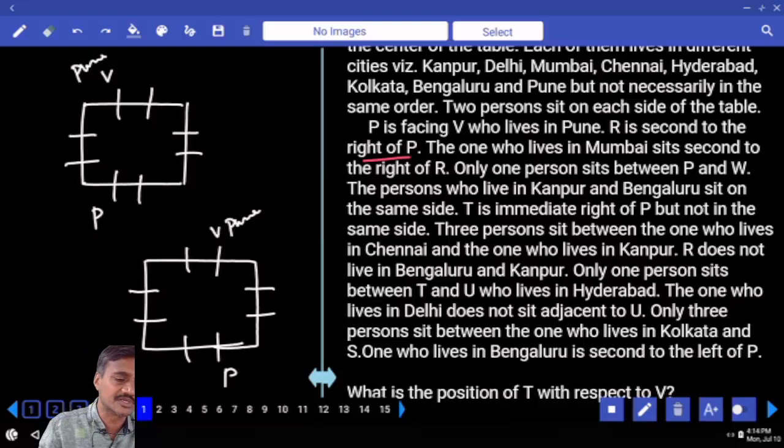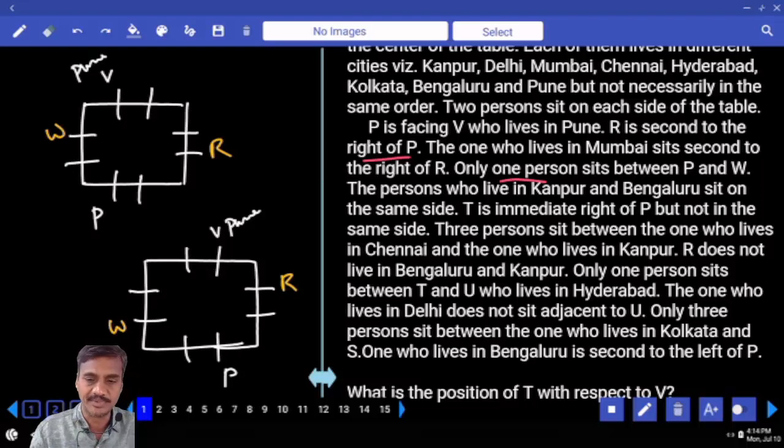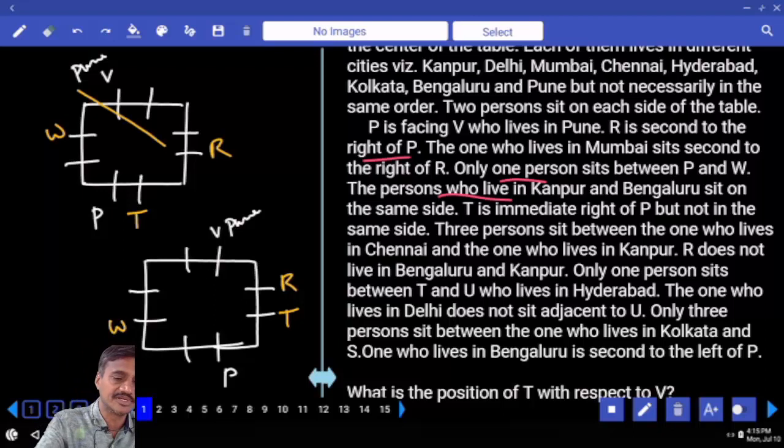R is seated second to the right of P, R is here. And only one person sits between P and W. In between P and W there must be exactly one person, and W must be at this place. P, W, and the ones who live in Kanpur and Bangalore sit on the same side. Kanpur and Bangalore are on the same side, and T is to the immediate right of P but not on the same side. Here T and P are on the same side, so this case is ruled out.